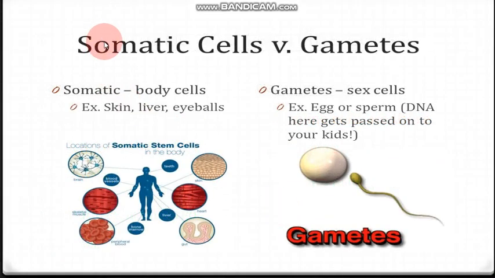Here are two diagrams of somatic cells. Somatic means body cells, for example, skin, liver, eyeball. All these structures are made up of somatic cells. Whereas gamete cells, you can also call them sex cells, for example, egg or sperm, their DNA gets passed on to the next generation.